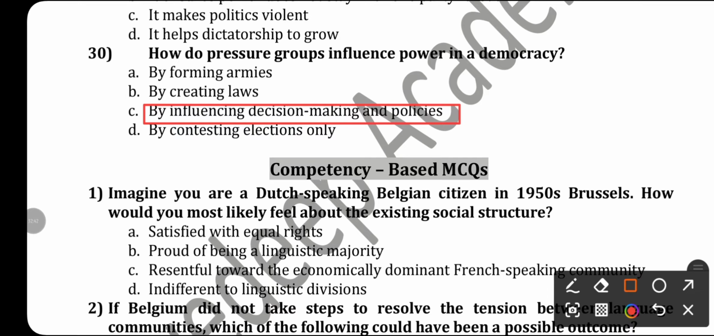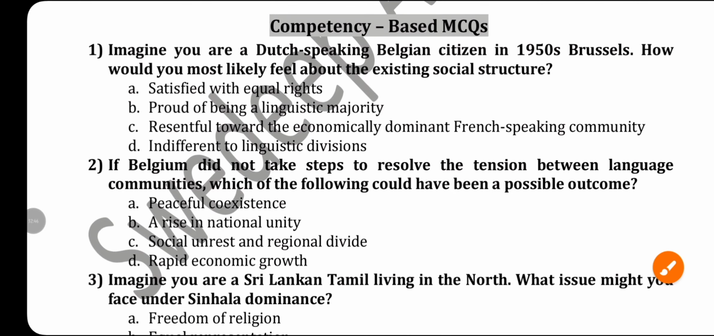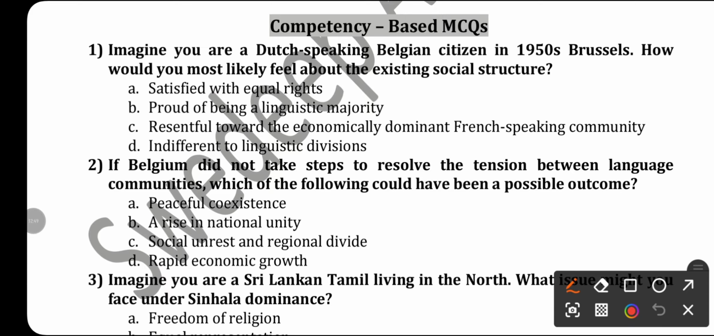Now let's go to the competency based MCQs. First question, imagine you are a Dutch speaking Belgian citizen in 1950s Brussels. How do you most likely feel about the existing social structure? Suppose you are a Dutch speaking Belgian citizen in 1950 Brussels. How do you most likely feel about the existing social structure?